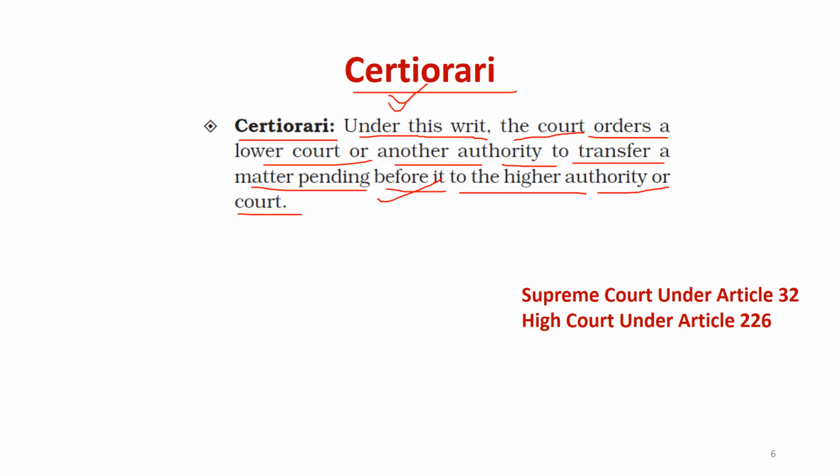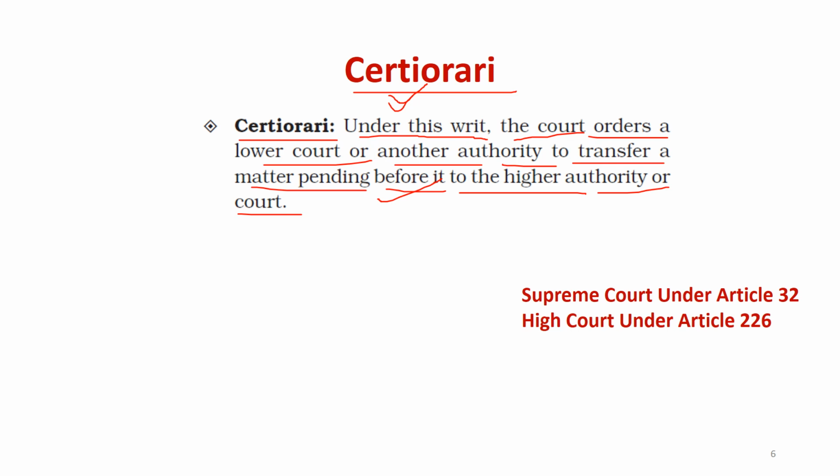In the case of an authority, let's say the file is with the SDM and it has not been done, so that has to go to the ADM or DM. Similarly, if a case is pending in a district court, then that case has to go to the High Court.